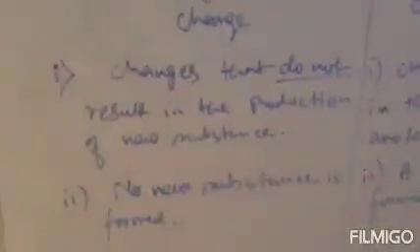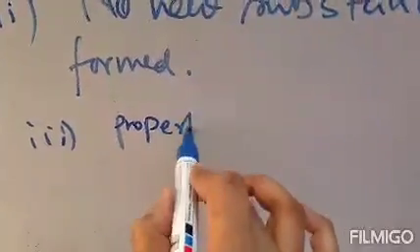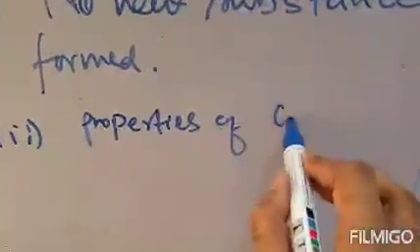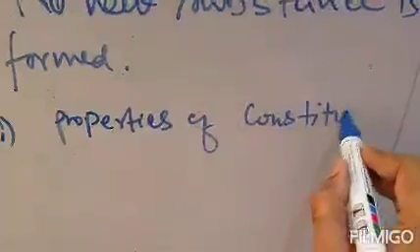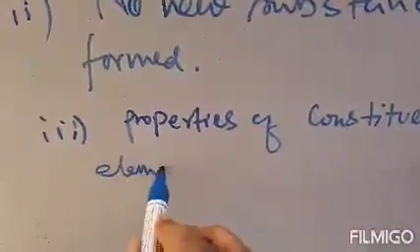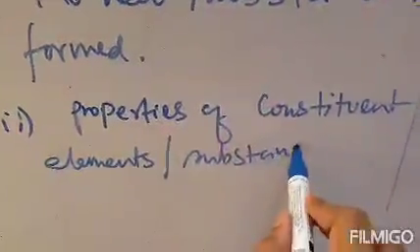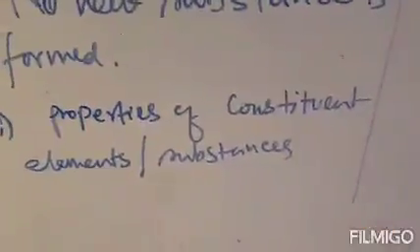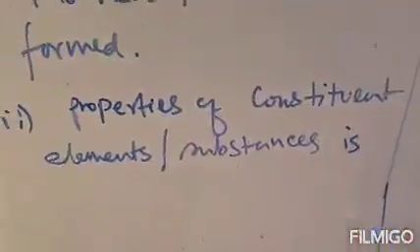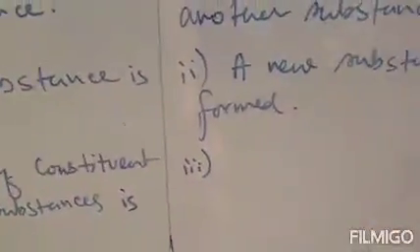So we will write: properties of constituent elements or substances is retained or same.